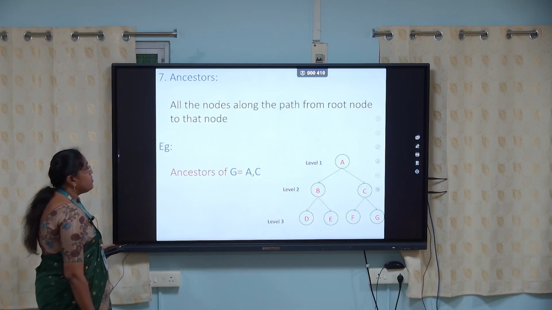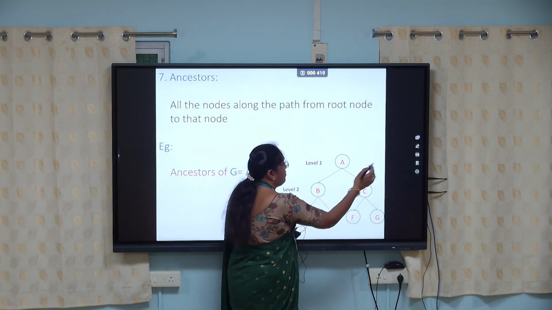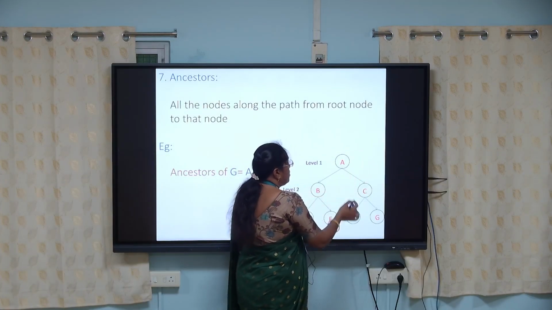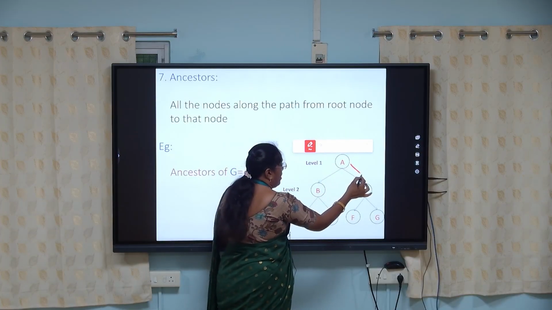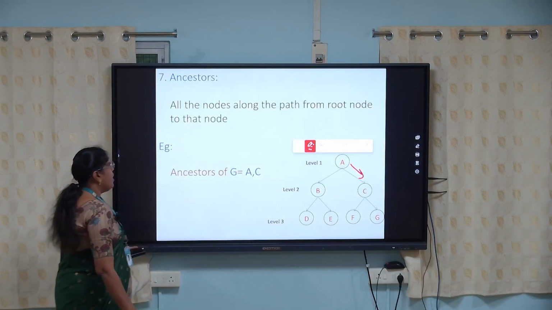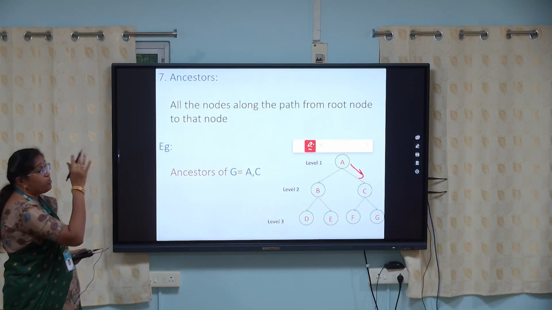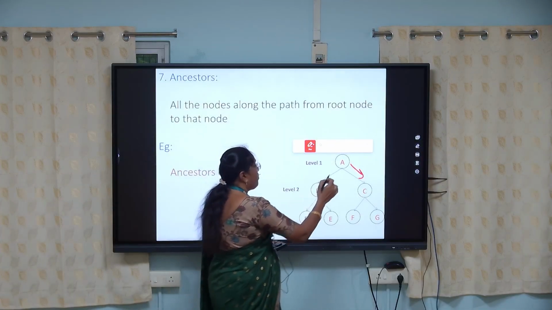Ancestors are the nodes along the path from the root node to that node. What is the ancestor of G? The path coming is A and C. So the ancestors of G are all the nodes along the path from the root node to that node.